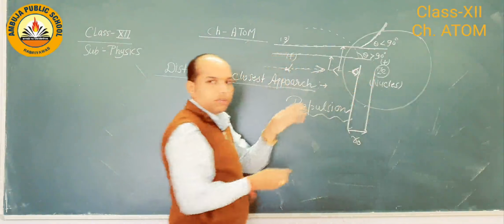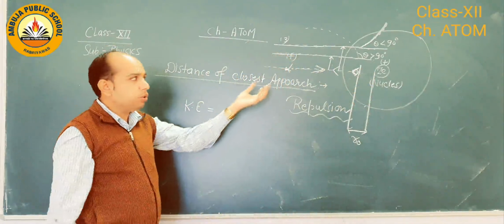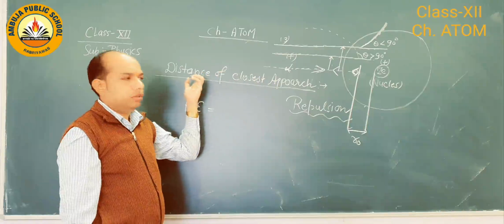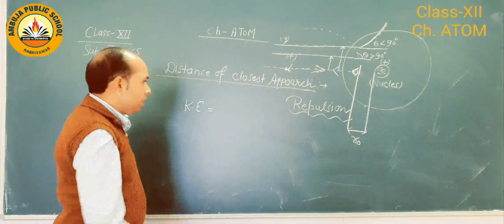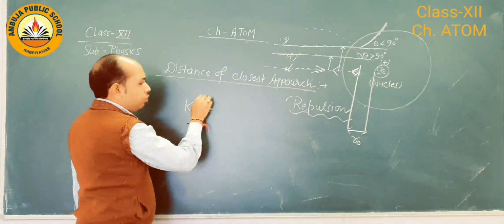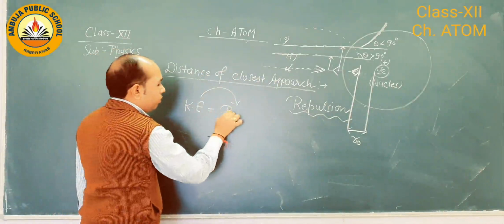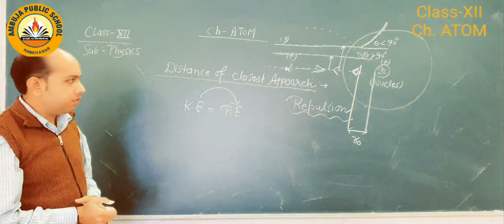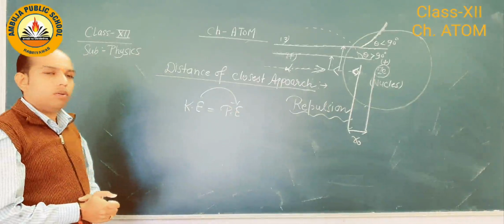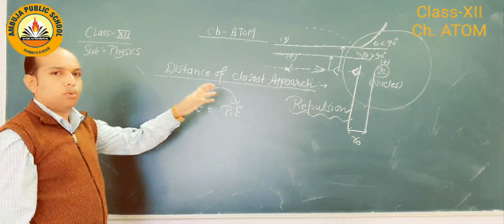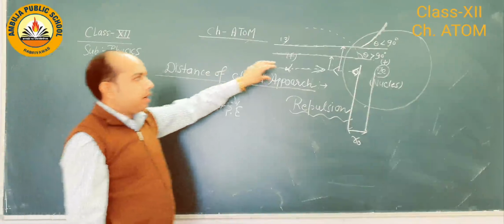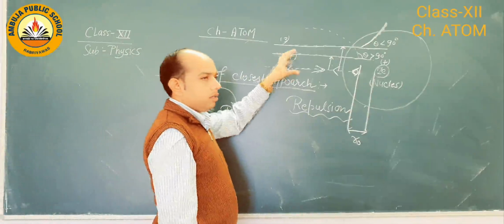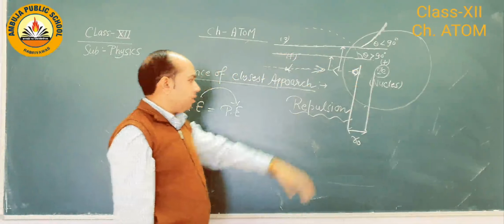So the position of the alpha particle changes, and we may conclude that here the entire kinetic energy is converted into potential energy, because energy is always conserved, we neither create nor destroy it, it converts from one form to another. So the entire kinetic energy of the alpha particle is converted into potential energy.